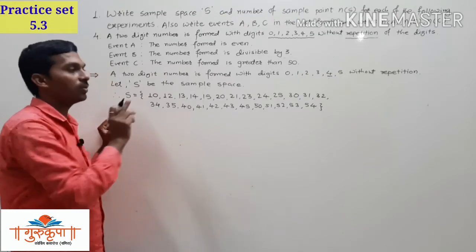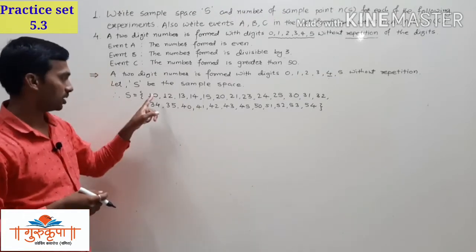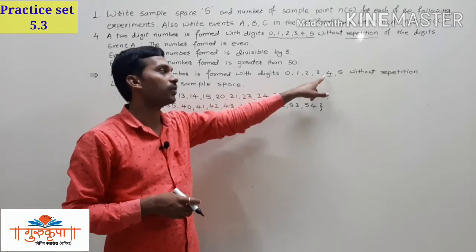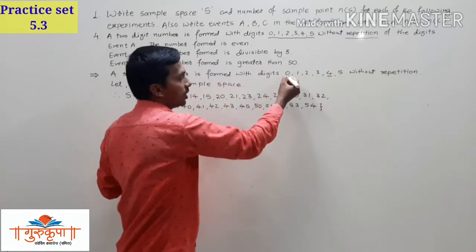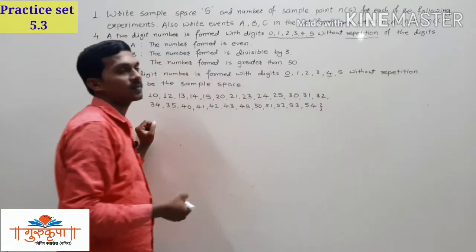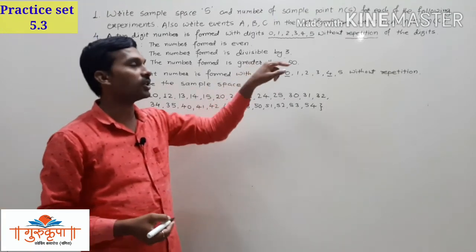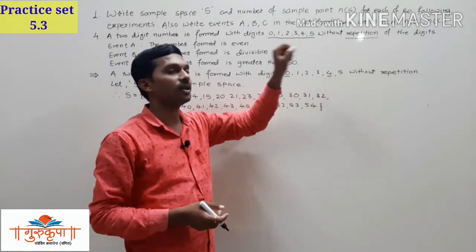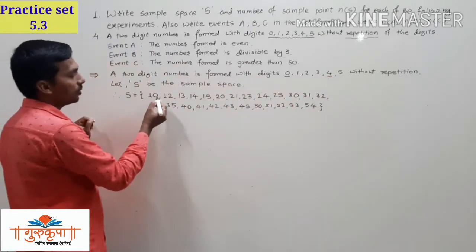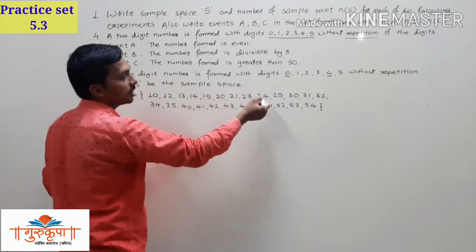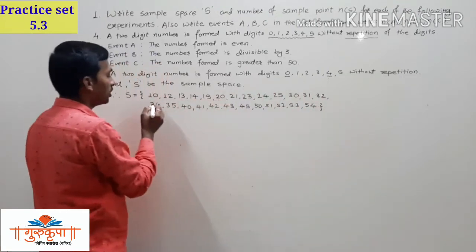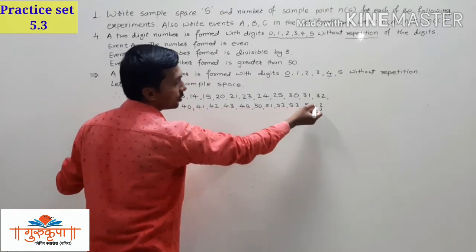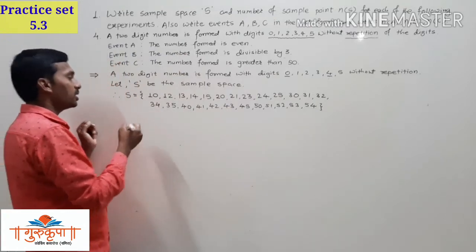So you can calculate all the 2-digit numbers. From each digit other than 0 we get 5 two-digit numbers. So 5, 10, 15, 20, 25 numbers should be there. So we will count: 1, 2, 3, 4, 5, 6, 7, 8, 9, 10, 11, 12, 13, 14, 15, 16, 17, 18, 19, 20, 21, 22, 23, 24, 25. So here you can write n(S) equal to 25.